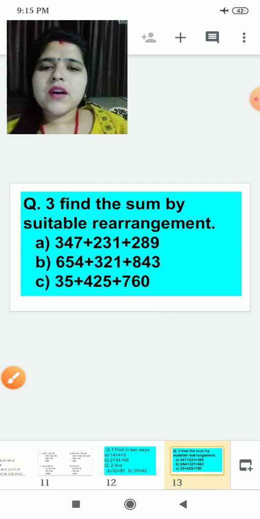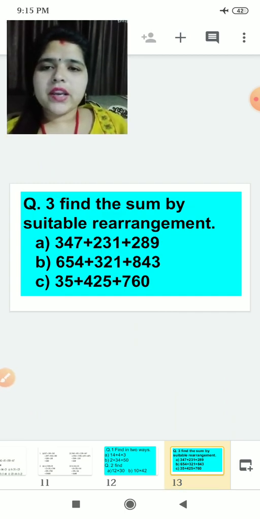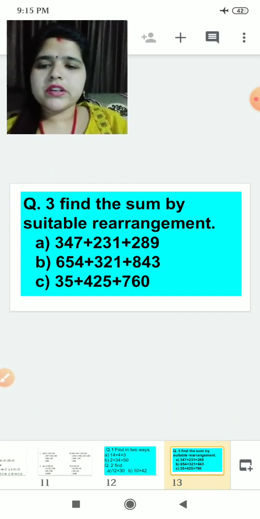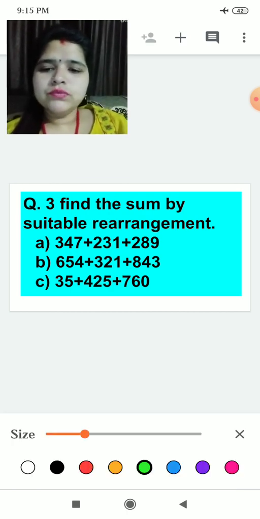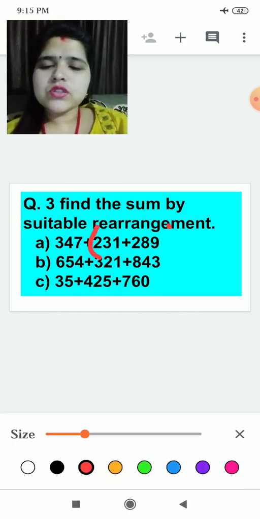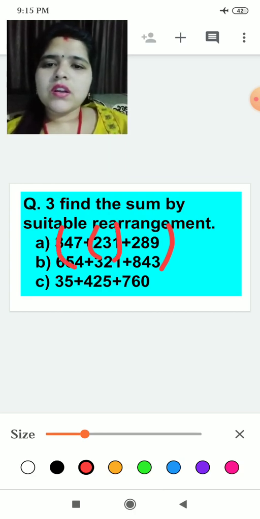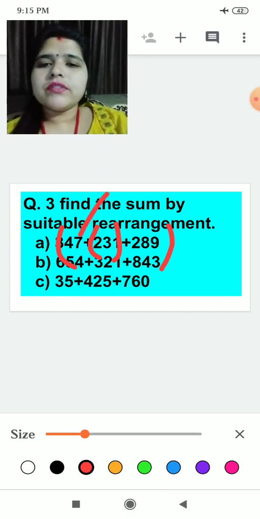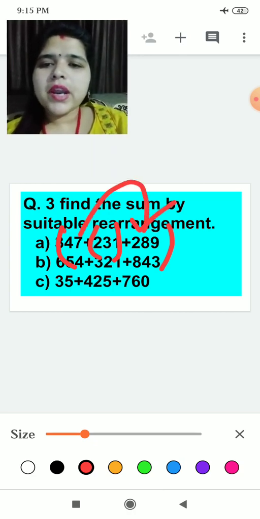Find the sum by suitable rearrangement. Again, you have to do the suitable rearrangement. How will you do it? You can take these two numbers in one bracket, or you can take these two numbers in one bracket and solve. Whatever answer you get, you add with this number. Okay, if you are taking the bracket here, whatever answer will come, add with this number.